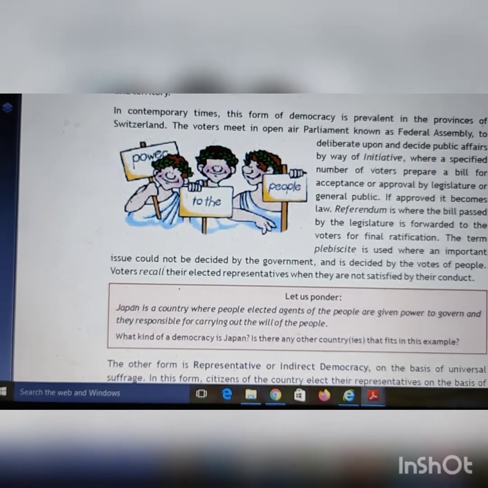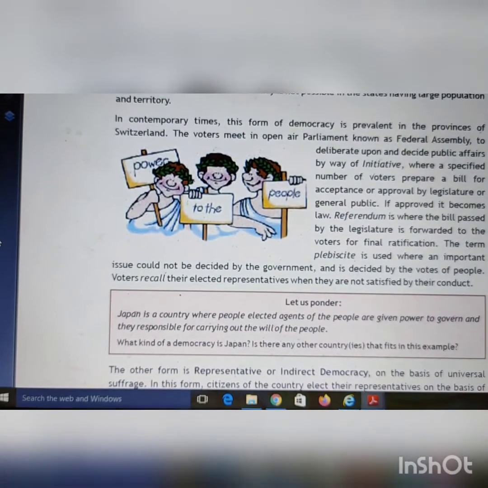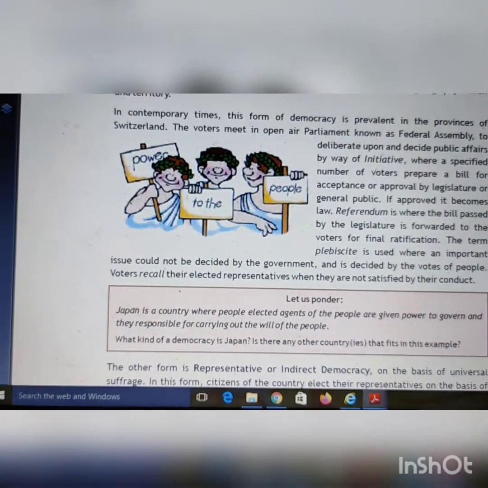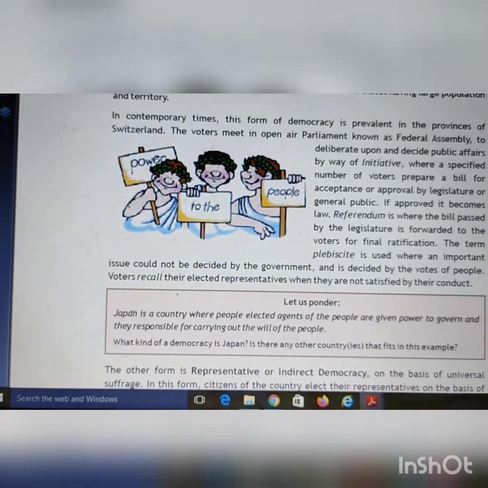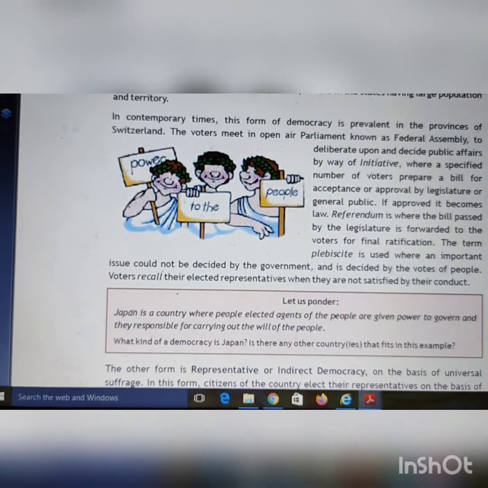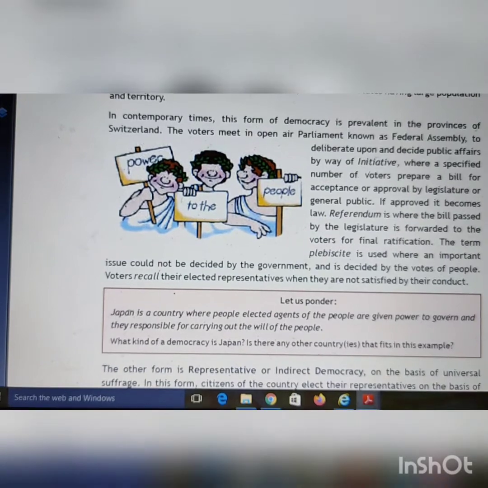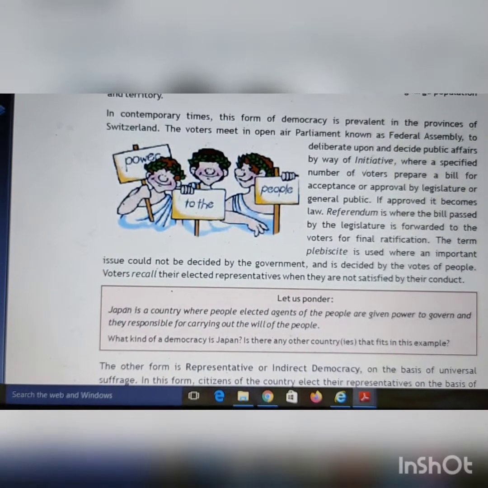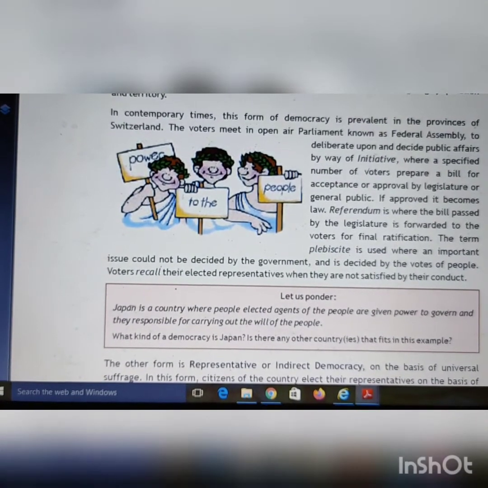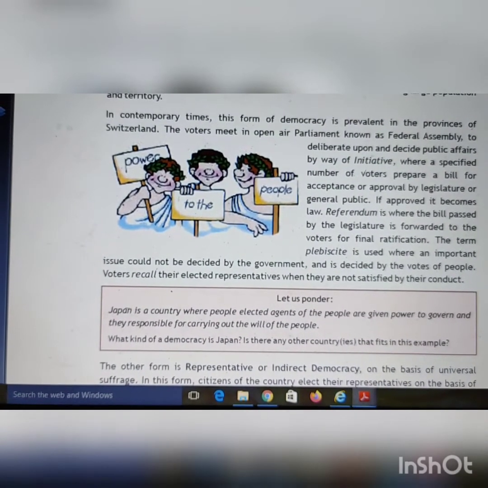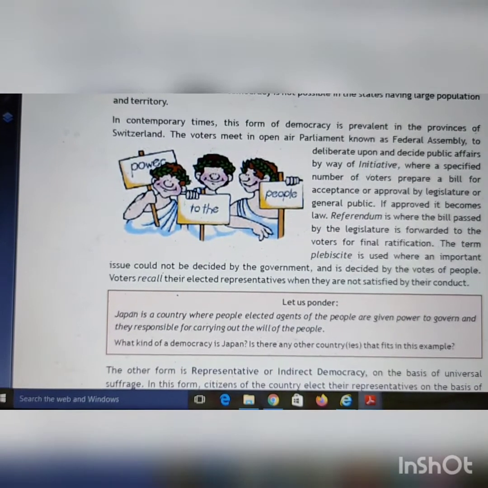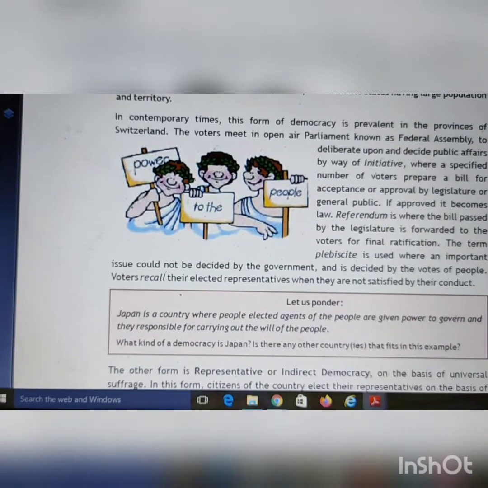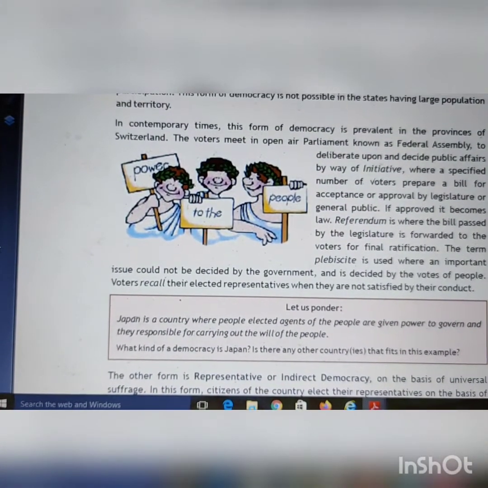देते हैं वो लोग. The term plebiscite is used where an important issue could not be decided by the government and is decided by the votes of people. Voters recall their elected representatives when they are not satisfied by their conduct. So plebiscite is another voting system wherein plebiscite तब किया जाता है जब गवर्नमेंट किसी भी, जैसे बहुत सेंसिटिव इशू है, बहुत सेंसिटिव येट इम्पॉर्टेंट इशू है और उस पर गवर्नमेंट डिसाइड नहीं कर पा रही है, तो वो वोट करवाती है कि देखें लोग क्या चाहते हैं, और जो लोग चाहेंगे उसी हिसाब से वो कर लेते हैं.